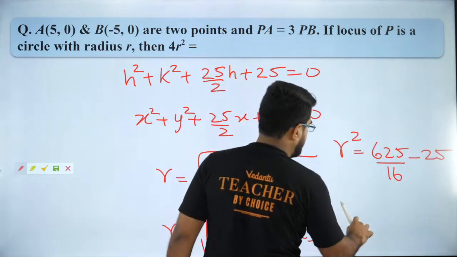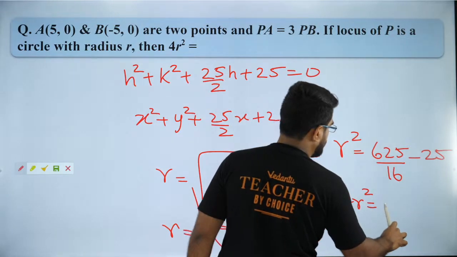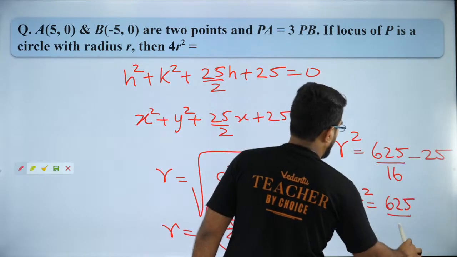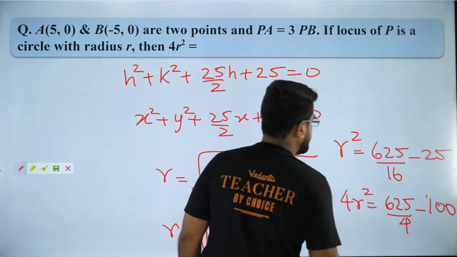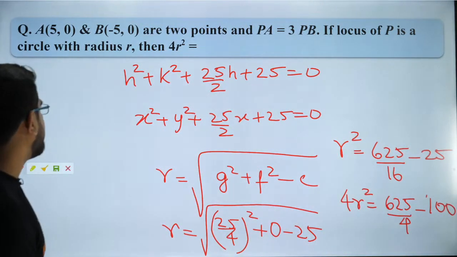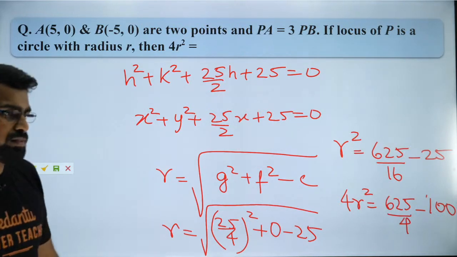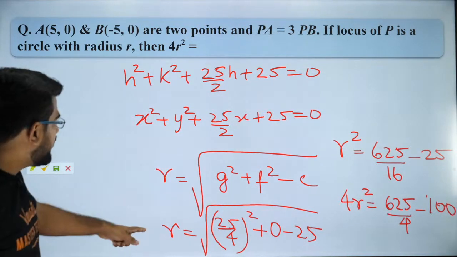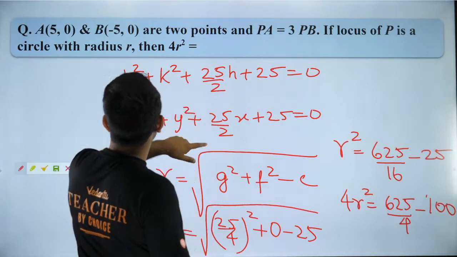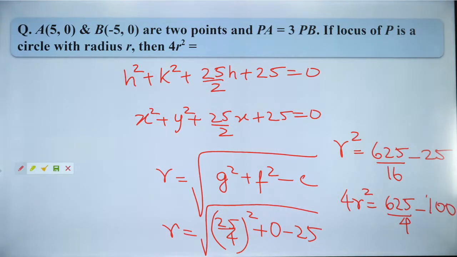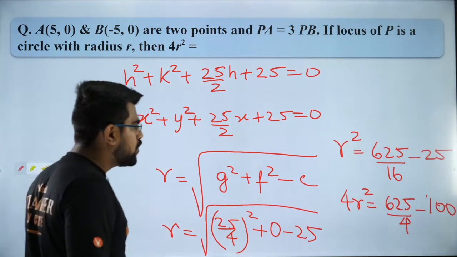So I'll multiply 4 everywhere. So I'll get 4r square is equal to 625 by 4 minus, what will you get? Minus 100, right? Guys, am I getting something extra? Please check it. Did I miss anything outside? 25 by 2 whole square, is it? No guys, then I am missing some 2 somewhere. Did I miss a 2 anywhere? Can you please check it? I am not very sure. So let us go forward.